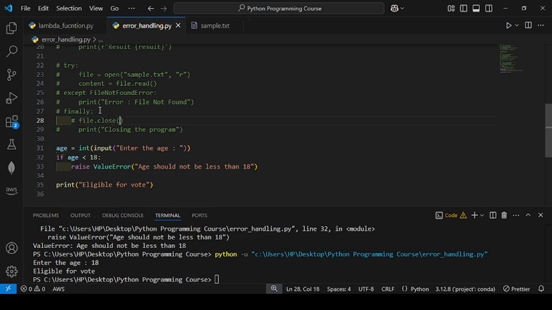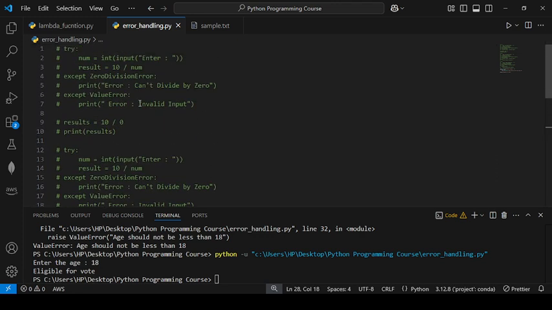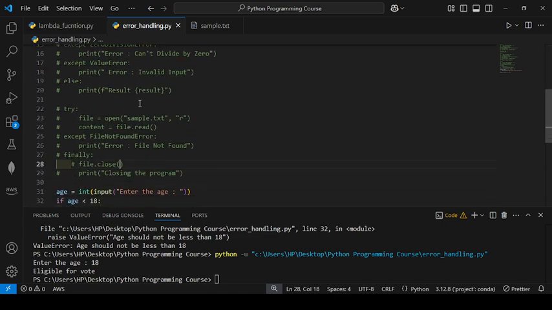So file close should be used, and I hope you understand the file handling and what are the different types of error in Python, like syntax error, runtime error, and different types of runtime error, and how to handle it with try and except. We also saw the else block as well as the finally block, and we saw this through examples while writing code.